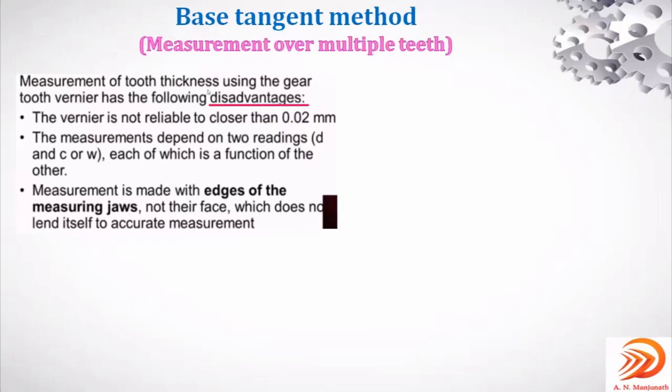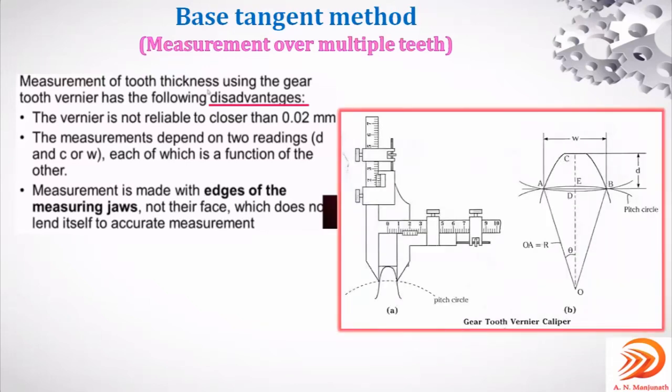The third disadvantage is that the measurement is made with the edges of the measuring jaws, not their faces, which does not lend itself to accurate measurement. You can observe in this image of the gear tooth vernier caliper, only one tooth at a time.